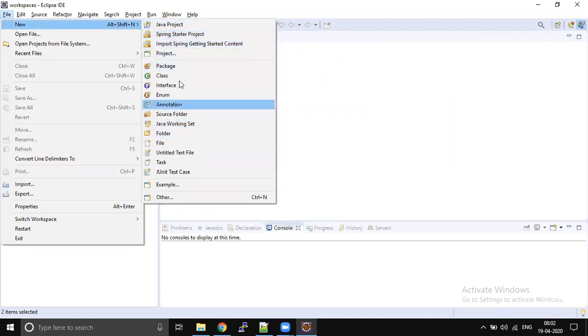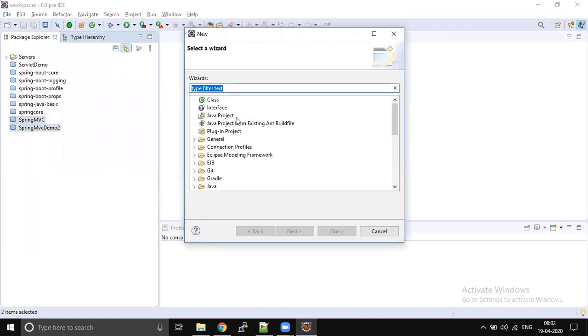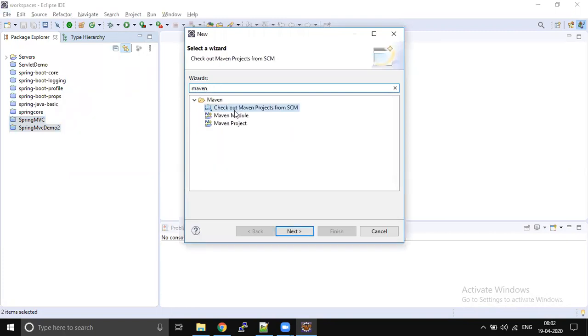If you are able to see the Maven option here directly, it is fine. If you are not able to see the Maven option, click on Other and in the filter section type Maven. There are multiple options available: Check out Maven project from SCM, Check out Maven module, or Maven project. We will discuss those later, that is going to be our last topic.